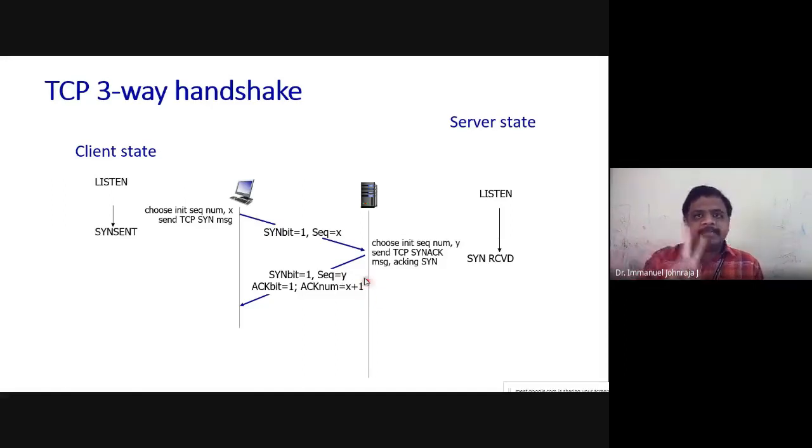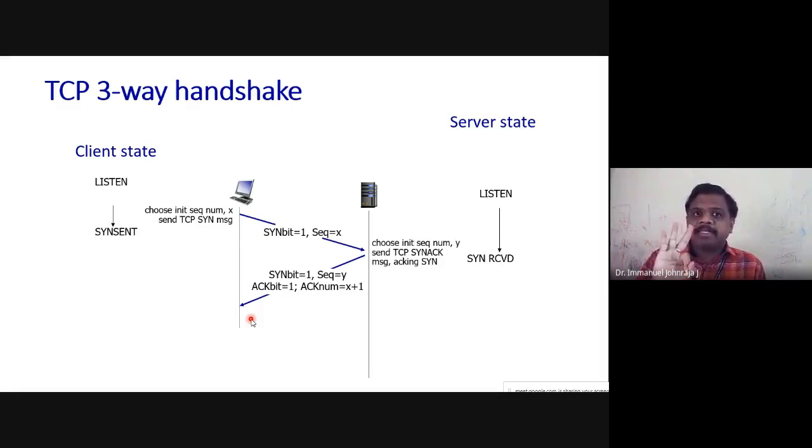All right, so this is the second message, and we are speaking about the three-way handshake protocol. Can you guess what would be the third message? If you have guessed it correctly, the third message will be simply the acknowledgement saying, yes sir, thank you. Very similar to that. It sends the acknowledgement.